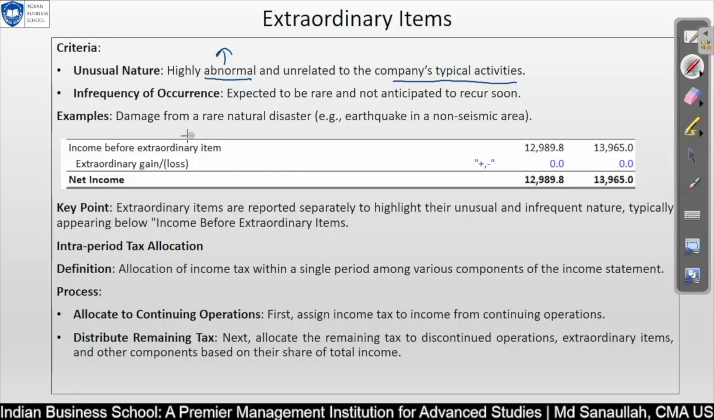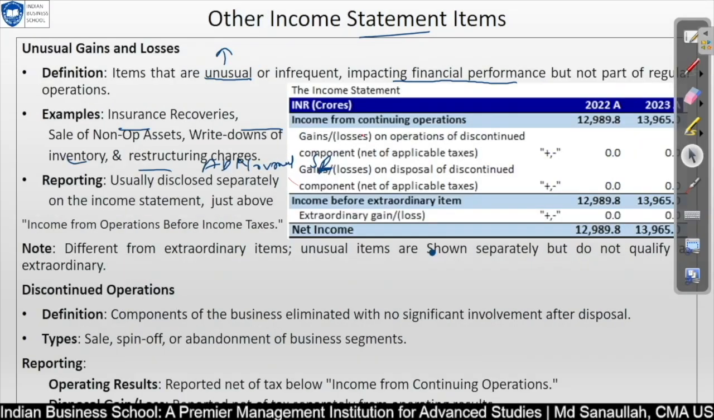For example, losses due to damage from a rare natural disaster like an earthquake. Whatever we have discussed in the abnormal losses, that is an extraordinary item. So this will be the place where you can update your abnormal losses separately. We are not clubbing them into these places, we are clubbing them separately. That is why I was explaining this on this slide, because I have already pasted the income statement so that you can easily understand. So separately we are updating all our extraordinary abnormal losses here.